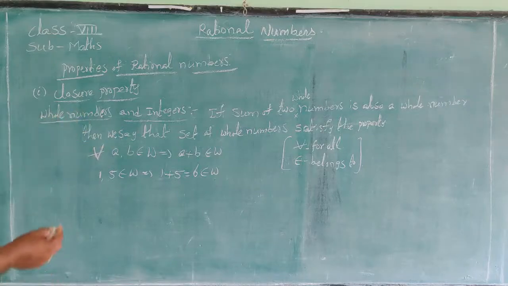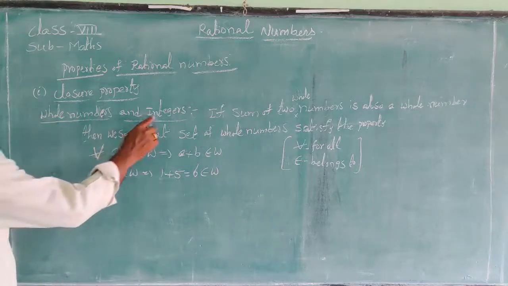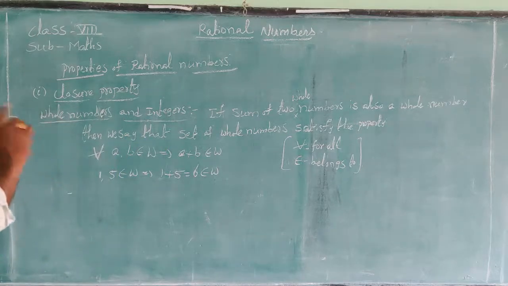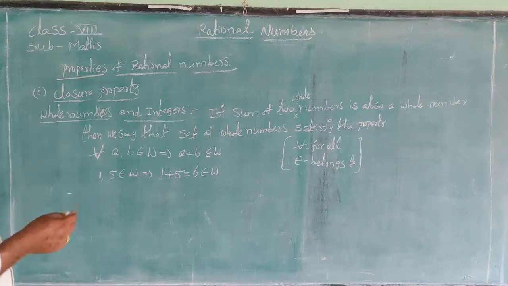Now we are taking another example for integers. Integers have negative values and also positive values, including 0.